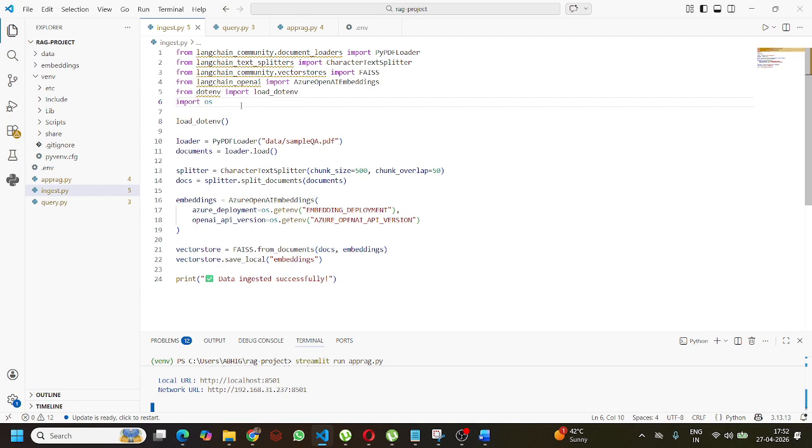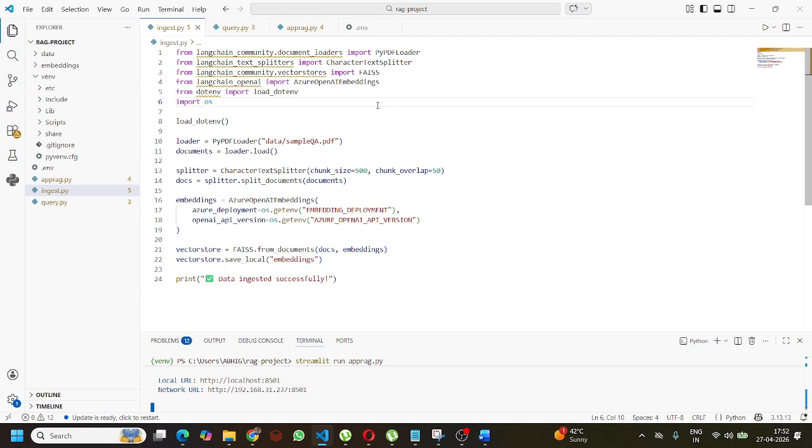For loading the PDF, we use the PyPDFLoader, right? For splitting the text, we are using the CharacterTextSplitter, that is LangChain text splitter, right? And for storing vectors, we use FAISS. What is that?